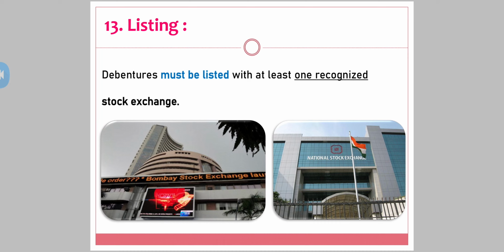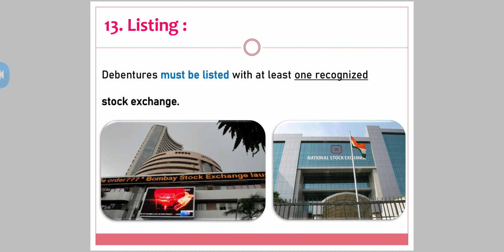The 13th feature is debenture listing. To list means to put something on a list. Debentures must be listed with at least one recognized stock exchange. You have two stock exchanges here, the Bombay Stock Exchange and the National Stock Exchange.